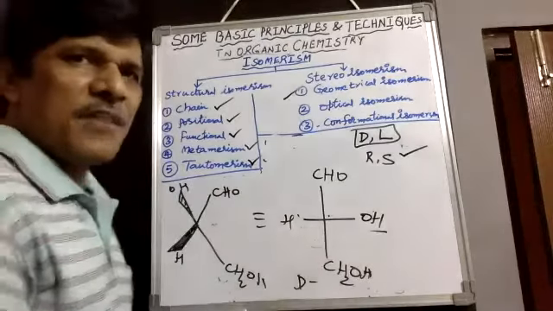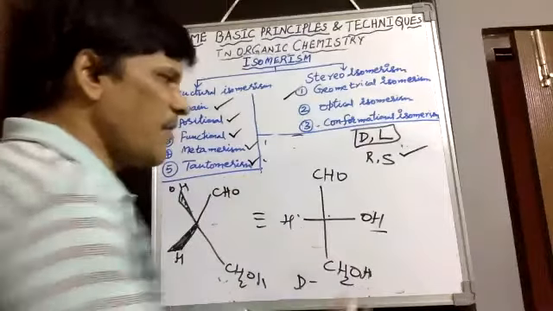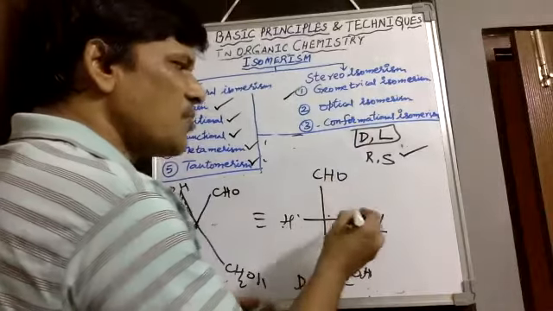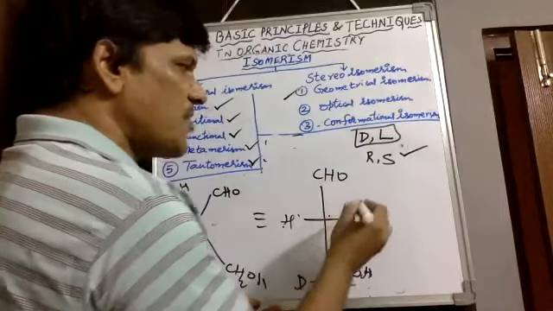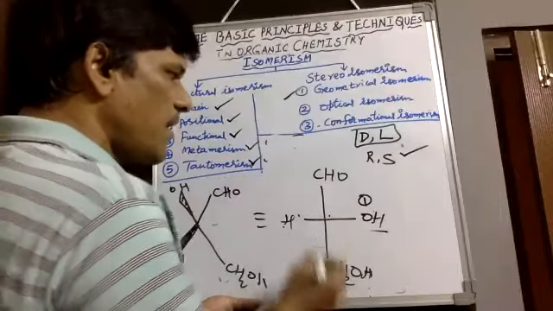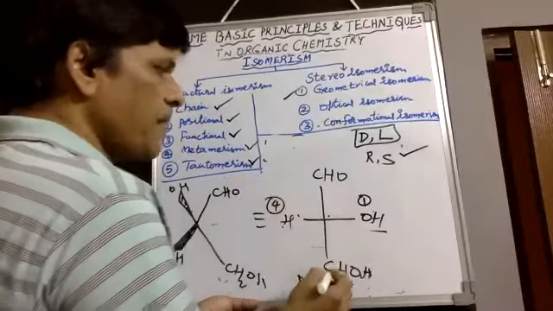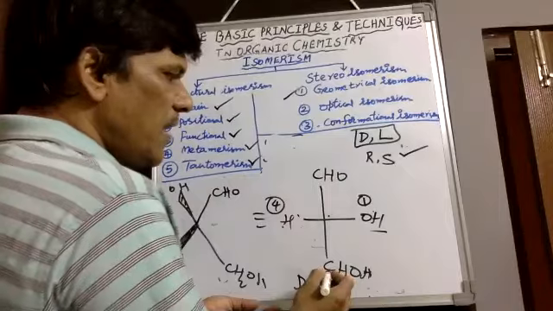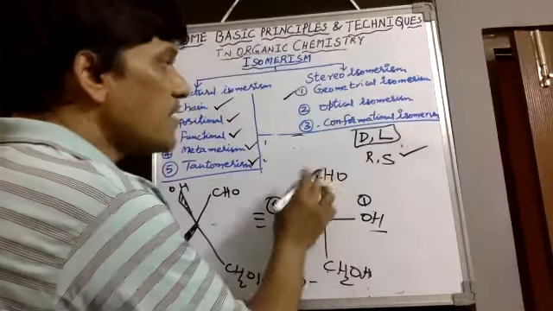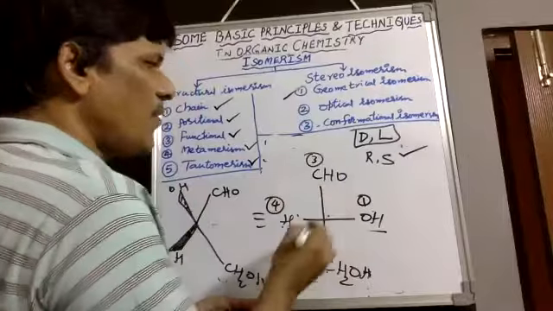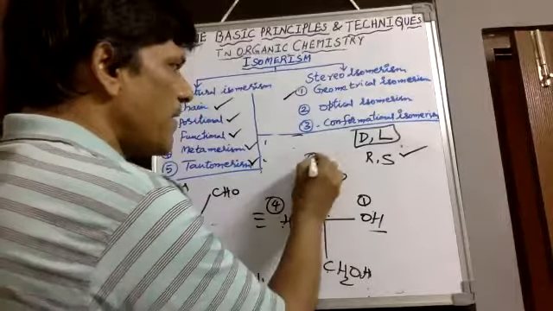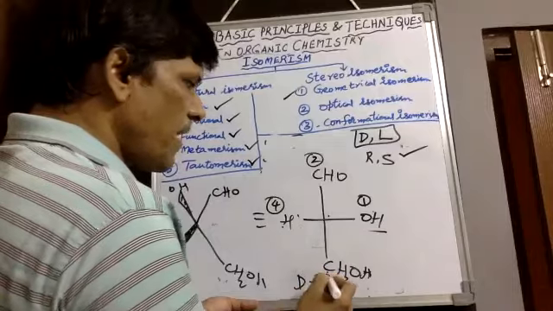Higher atomic number, higher priority; lesser atomic number, lesser priority. Carbon, hydrogen, carbon, oxygen. First, we have to look at the element attached to the chiral center. This is the higher atomic number, 1. Then here we would take both carbons. This is 4th priority. Then on the 2nd priority we have to go: 2 hydrogens and 1 oxygen is there, versus 2 oxygens and 1 hydrogen is there. The 3rd priority we have to go like this. All these we have to connect. That is the 2nd priority. Then the 3rd priority we have to go like this.